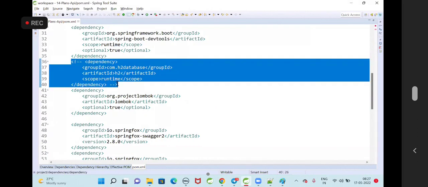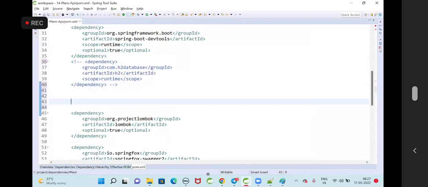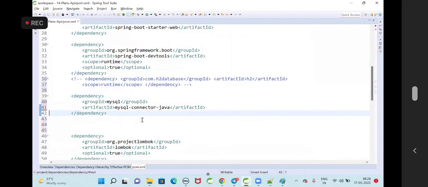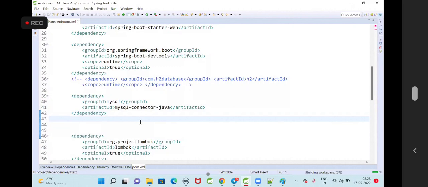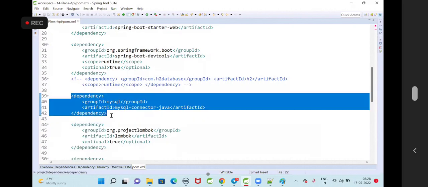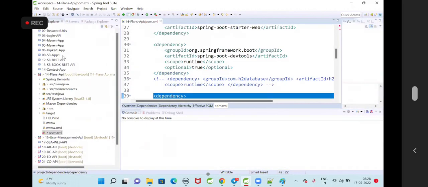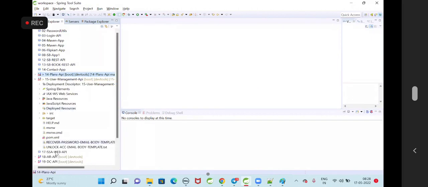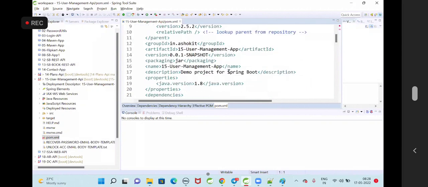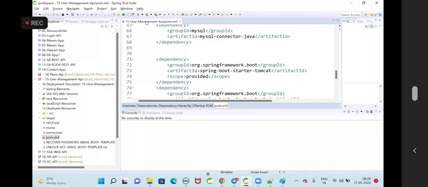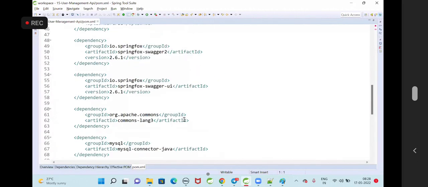Now, do we need H2? We don't need H2. H2 is only for development purposes, and now my development is completed. I'm going for the cloud database. To work with the cloud database, we are adding the MySQL connector dependency. We need to add it in the pom.xml of all projects because all projects use DB communication. So every project should communicate with the database, and for that we need to add the connector dependency.